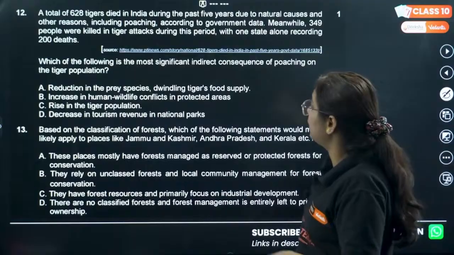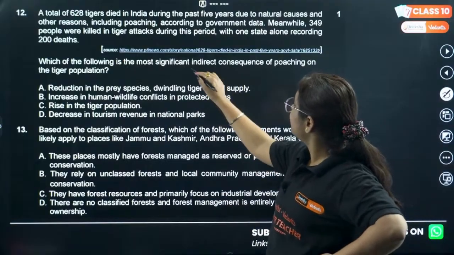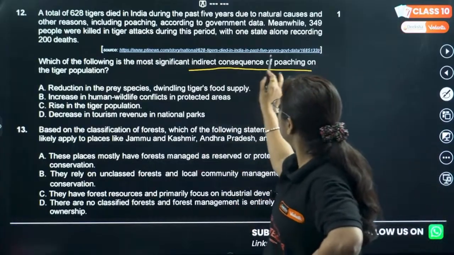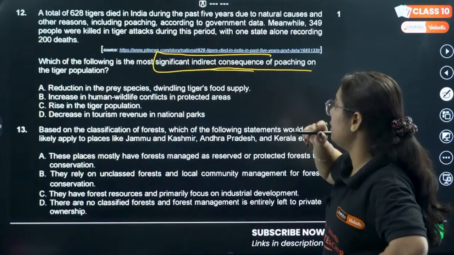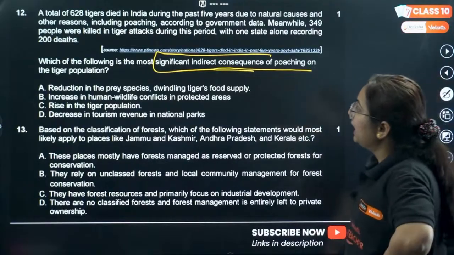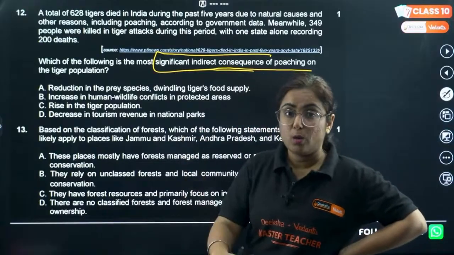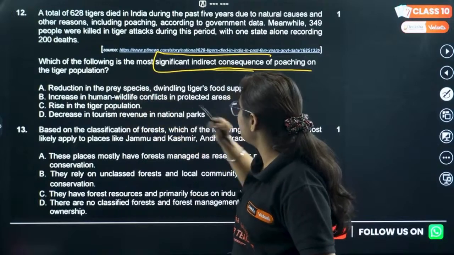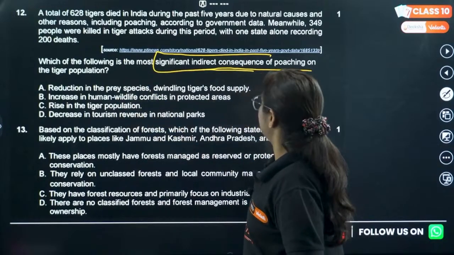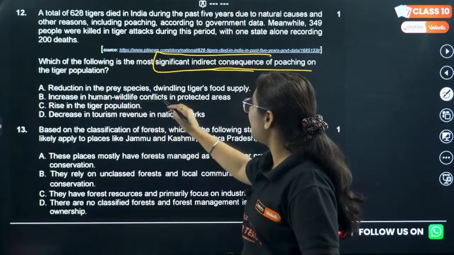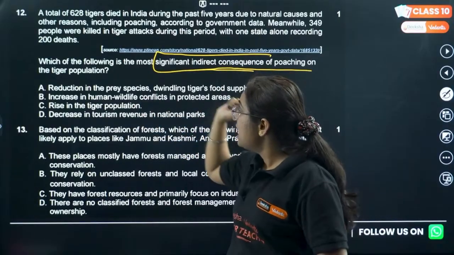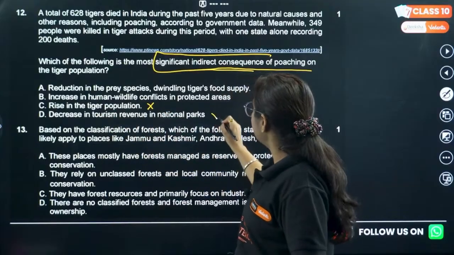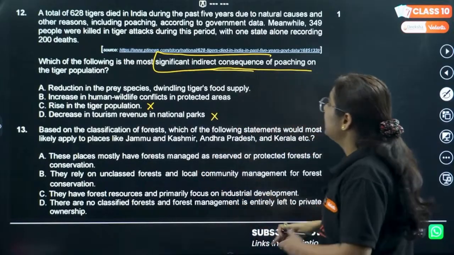My God. Which of the following is the most significant indirect consequence, not direct, most significant indirect consequence of poaching of the tiger population? So, whenever there is poaching, what happens directly or indirectly? Reducing in the prey species, dwindling tigers' food supply, increase in human-wildlife conflicts in protected areas. Rise in tiger population, not possible. Decrease in tourism revenue in the national park, not something indirectly linked.